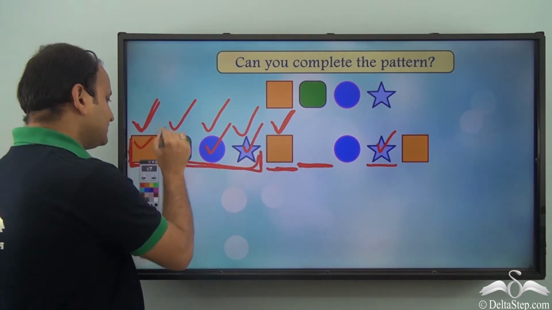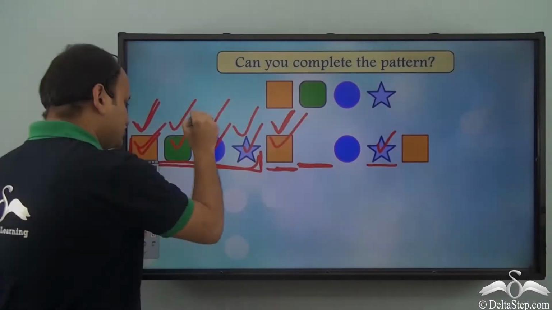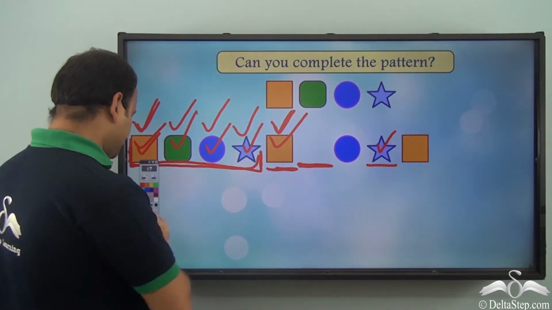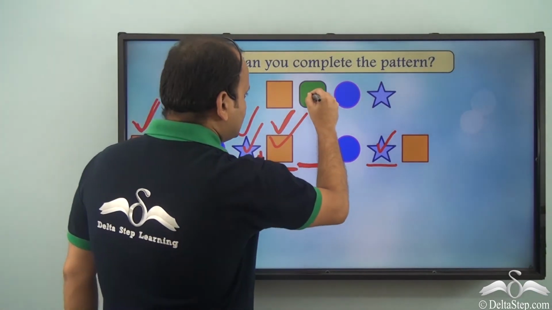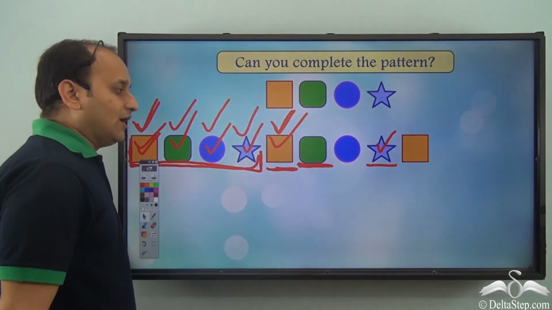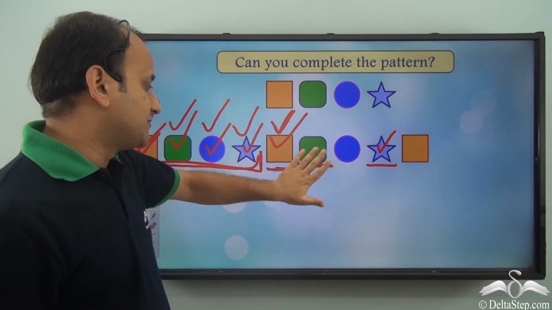So I have this shape here already. After this shape should come, so I need to place this shape here. Now this is complete. So I have the second unit here. Now after that, the third unit.